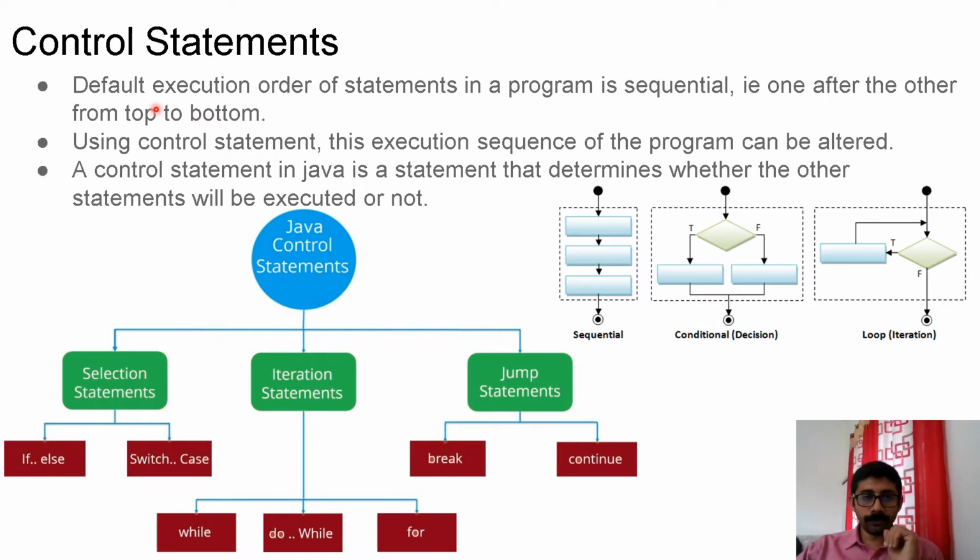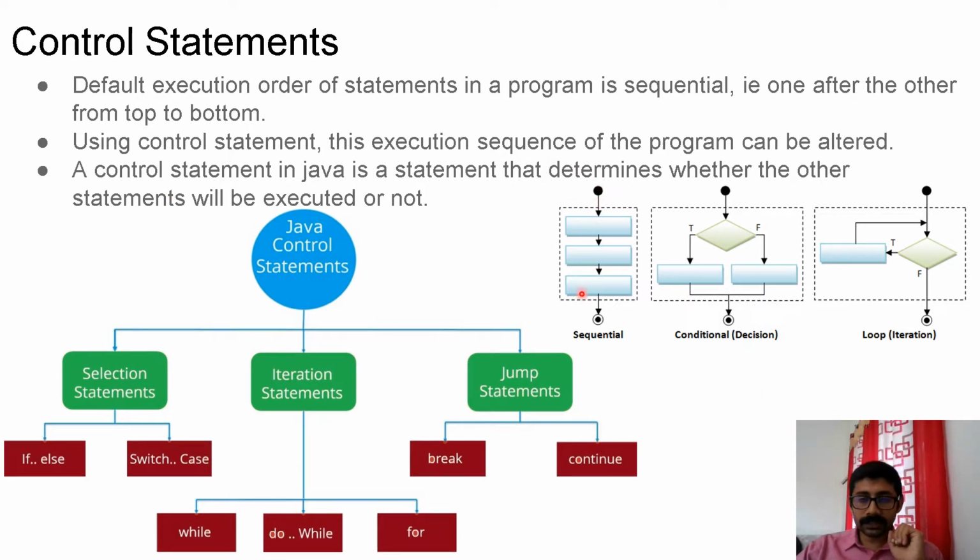The default execution order of statements in a program is sequential. That means one after the other. From the main method, execution will start, and each statement will be executed sequentially one after the other. That is the default execution sequence. Using control statements, this execution sequence of a program can be altered. A control statement in Java is a statement that determines whether the other statements will be executed or not.